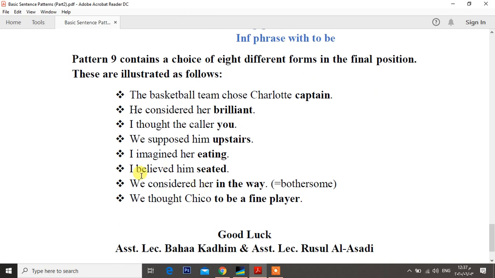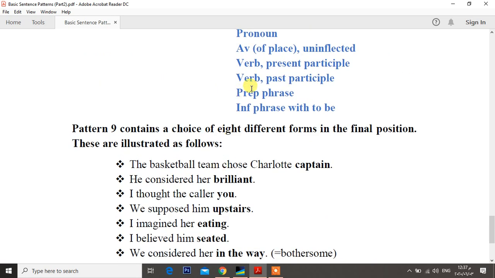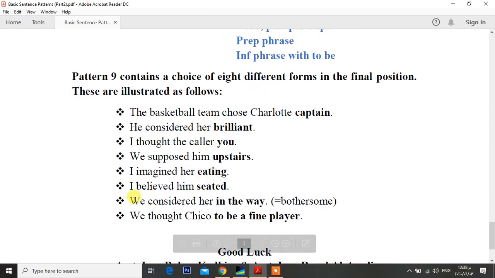Number 6: "I believed him seated." Him is also N2, and seated is a verb, a past participle. Number 7: "We considered her in the way." In the way is regarded here as a prepositional phrase.